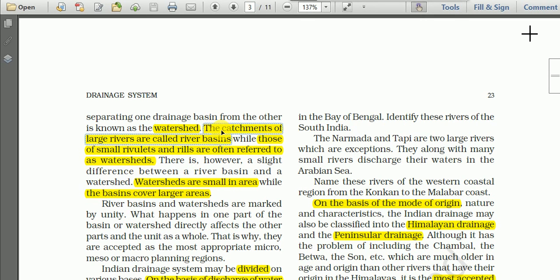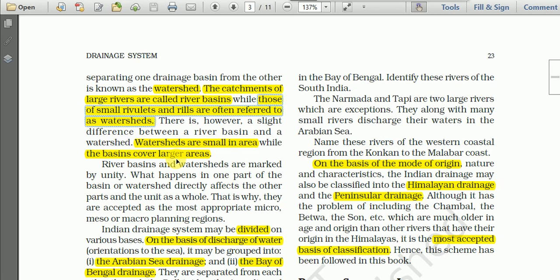And the catchments of large rivers are called river basins, while those of small rivulets, small rivers and rills are often referred to as watersheds. Here, catchment areas of big rivers are known as river basins, while the catchment areas of small rivers and rills are known as watersheds.